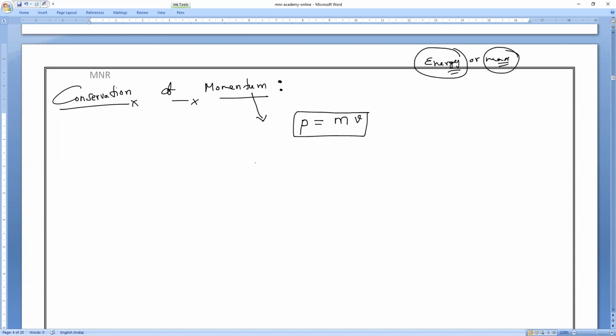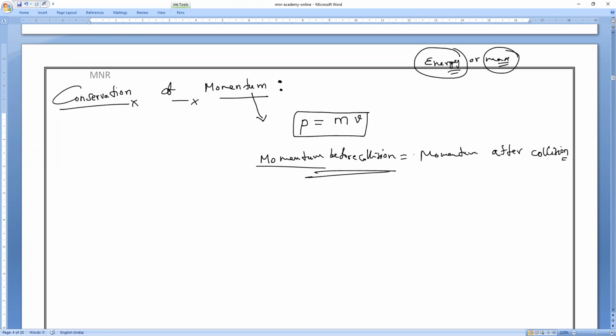So conservation of momentum means, generally, as in ninth class, momentum before collision is equal to momentum after collision. That is the only thing we studied in ninth class.